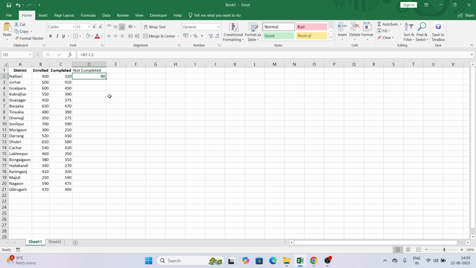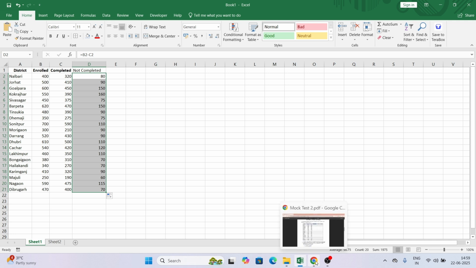I have to fill all the rows, so I will double tap and it will autofill all those values. Again, autofill we have discussed in detail in our Excel video. So if you are having difficulty with how autofill works and how we can use autofill, flash fill, everything we have discussed. So please go through the Excel video first, then come to the mock.